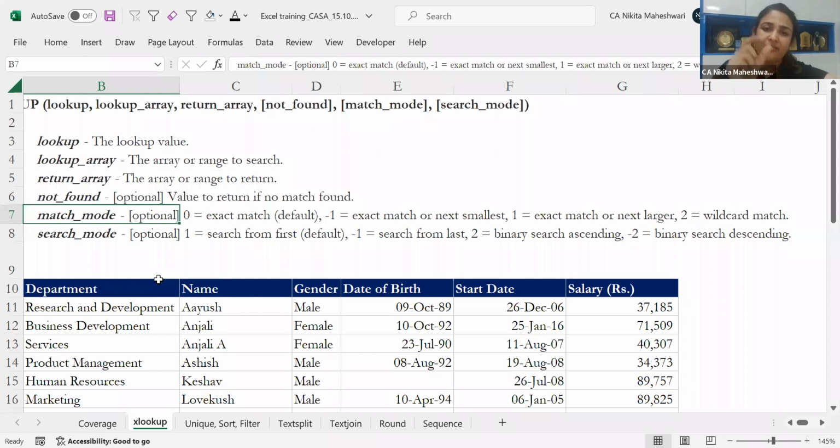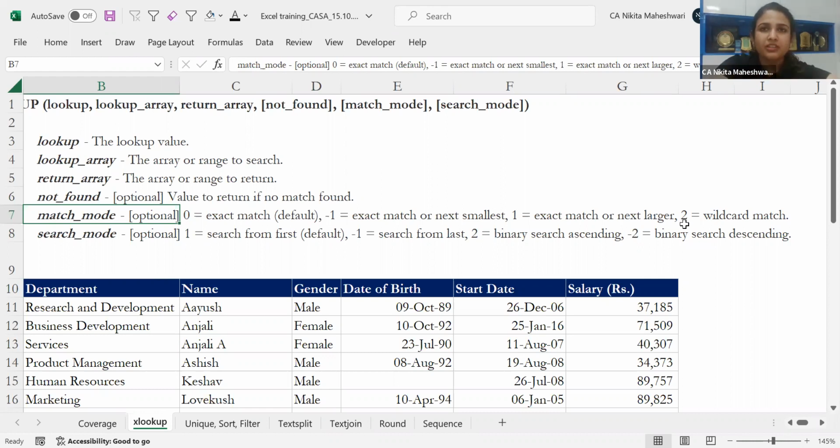This actually means that if it has the exact match, it will give you an exact match. If it does not have the exact match, it will give you whatever is the nearest to the smaller value. Similarly, the next will be exact match and the next larger. So whatever is the next larger value available, that will show you. The last is that 2 that is written over here. This means wildcard match. This is again a very powerful feature that they have introduced here. It used to be in VLOOKUP also, but adding this here is again going to be very powerful. This is something we'll be looking at whenever we are doing our examples.